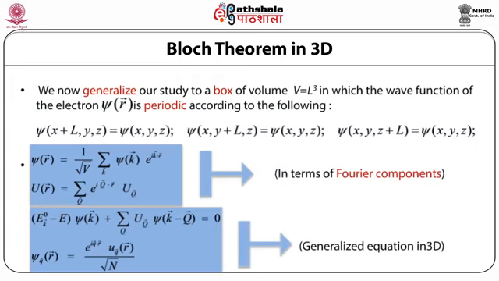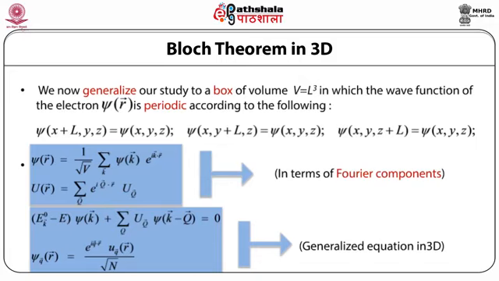That is, phi r is written as equal to 1 by root of V. Now earlier we had written 1 by root of L, but now it is 3 dimension, so we say it is 1 by root of V summation over k phi k e raised to power i k dot r, and the potential u as a function of r is equal to summation over capital Q, that is summation over the reciprocal lattice vectors, e raised to power i Q dot r into u Q. So both of these are now in terms of Fourier components.